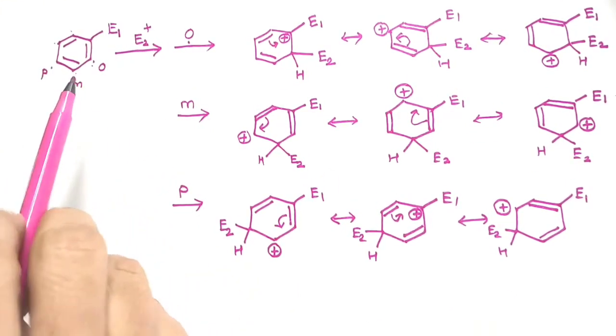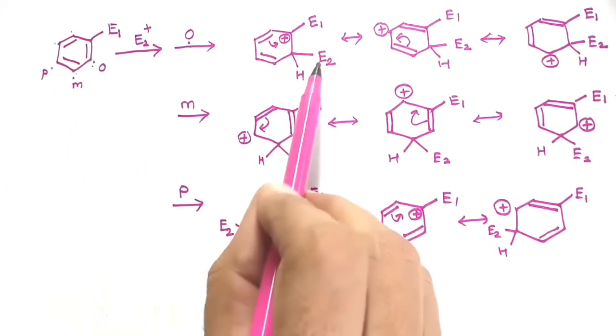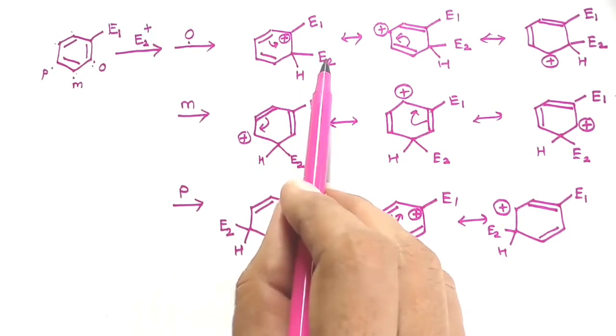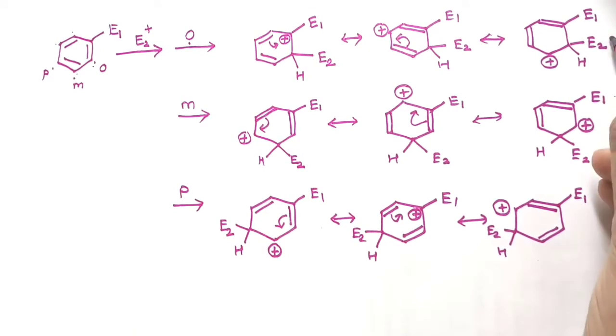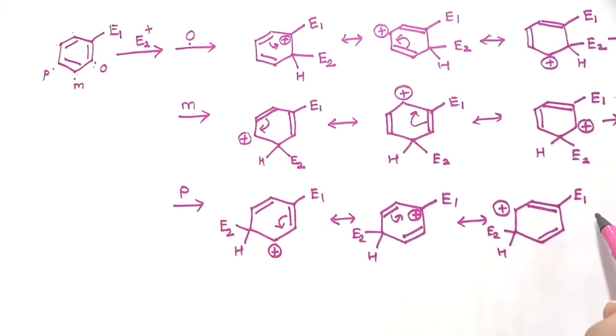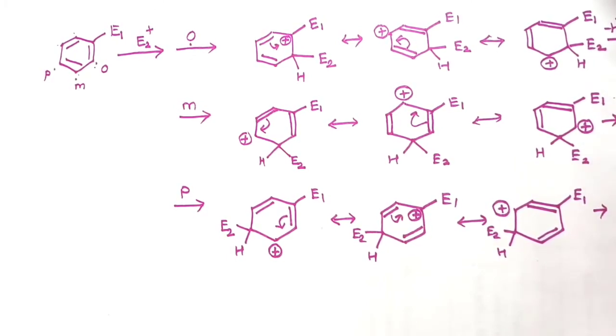Now the orientation of this second electrophile, whether it will go to the ortho position, the meta position or the para position, follows in the next deprotonation step, minus H plus. This will result in the ortho substituted benzene.